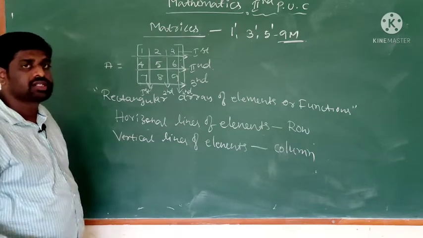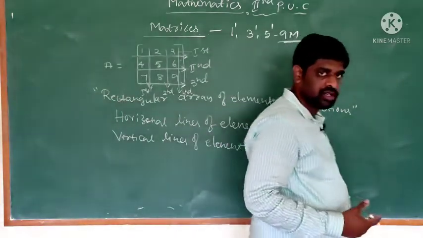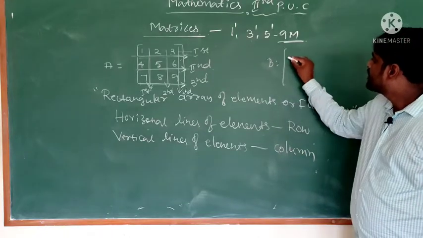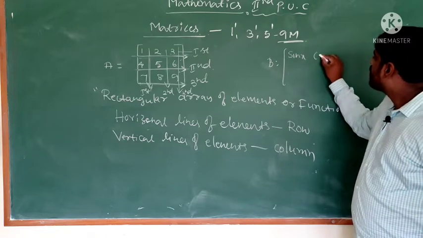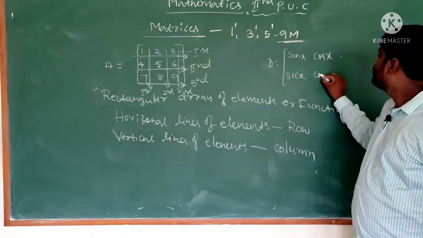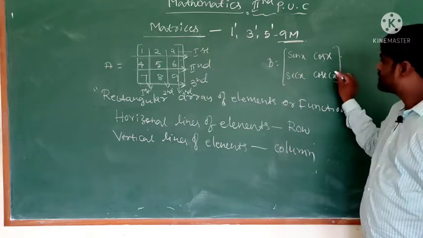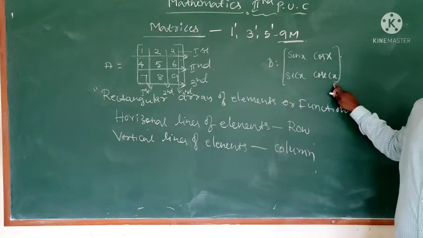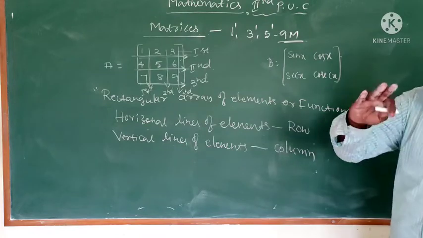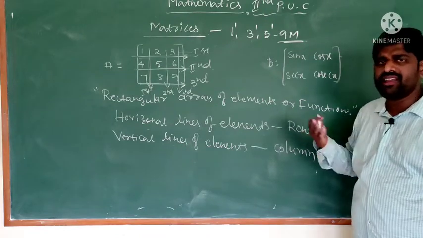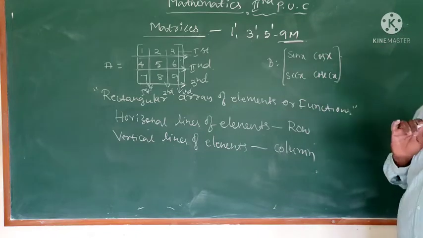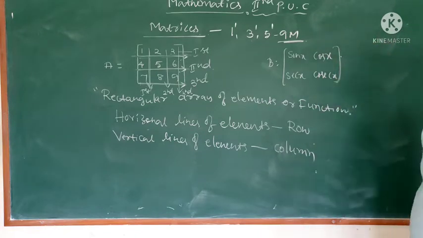So what are these functions? Can you give one example, sir? You have a doubt now? Yes. B is equal to sin x, cos x, secant x, cosecant x. These are the functions. These are trigonometric functions. Not only trigonometric functions, exponential functions will also come here. Logarithmic functions will also come here. Any function, but it must be a rectangular array. That is called a matrix.